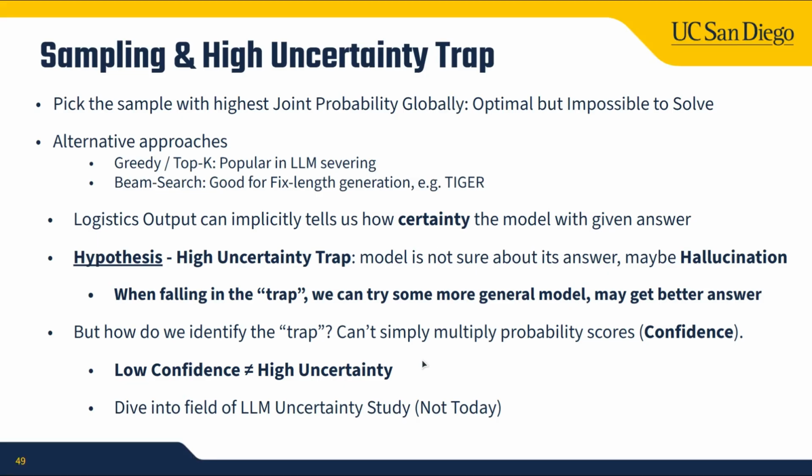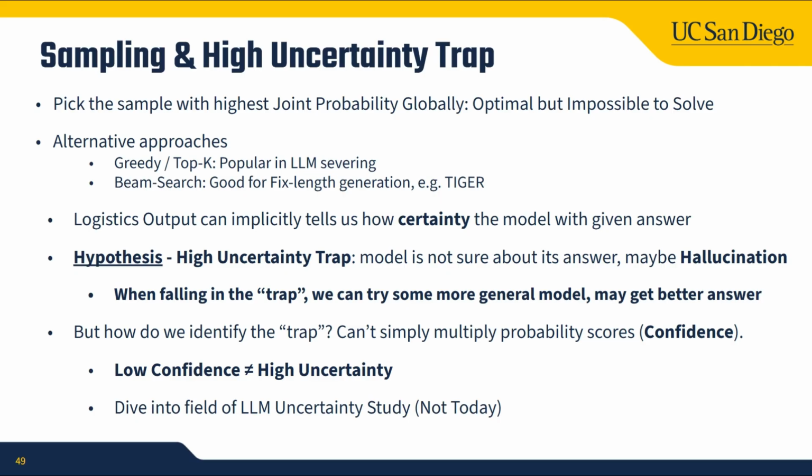Let's look at the concept of sampling. Theoretically, optimal sampling wants to pick the sample with the highest joint probability globally, but this is impossible because we can't enumerate all the results. So people invented some alternative approaches, for example greedy or top-K for LLM serving, and in recommendation scenarios, we always use beam search. The sampling method implicitly tells us that the logit output tells us how certain the model is about a given answer. So we propose a hypothesis called the high uncertainty trap. It basically says that when the model is not sure about its answer, it might be wrong. And when falling into the trap, we can try some other model which may get a better answer.